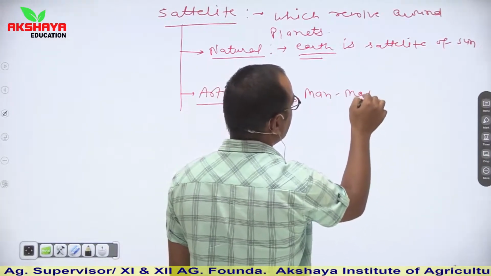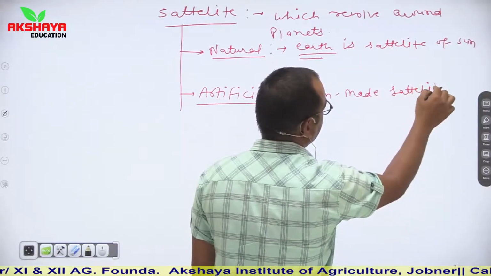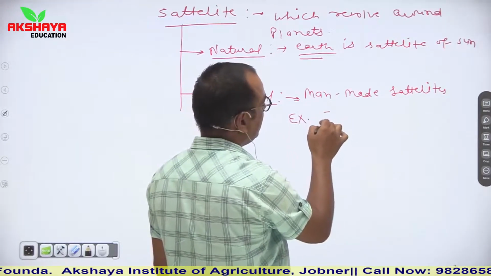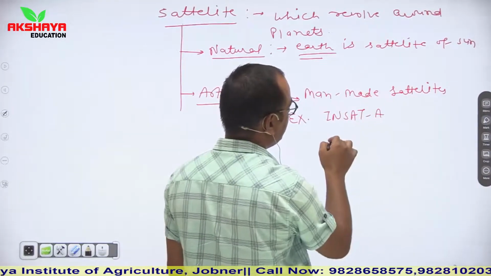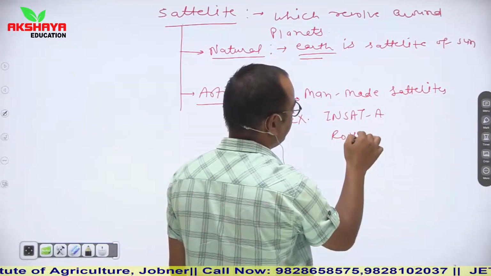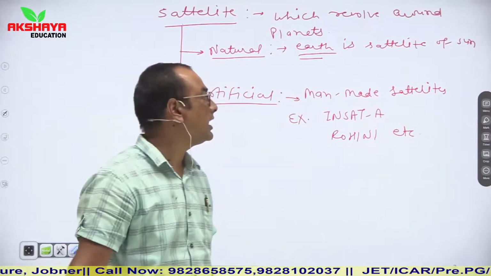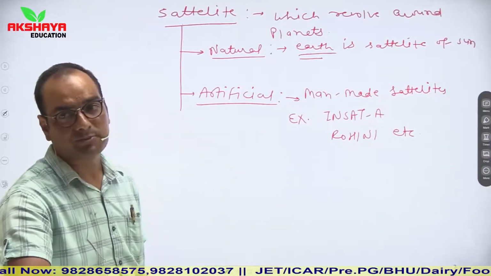Artificial satellites are what we call man-made satellites. So man-made satellites like INSAT A, INSAT B, Rohini, Aryabhatta, etc. These all are known as artificial satellites. So this is the general classification of satellites.